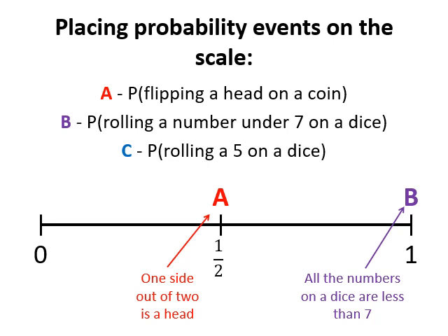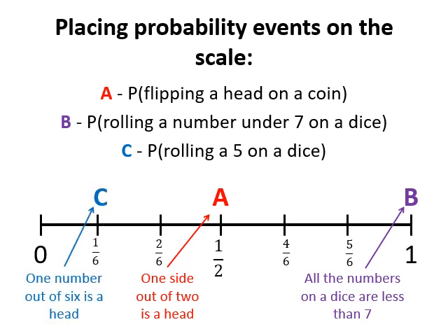Now event C: probability of rolling a number 5 on a dice. On a dice there is only one 5. So there is one chance of getting a 5 out of 6. So the probability of getting a 5 is 1 upon 6.